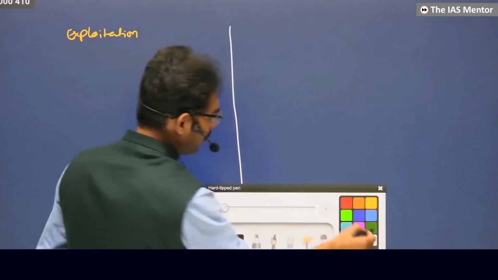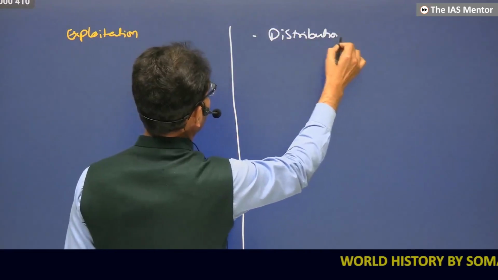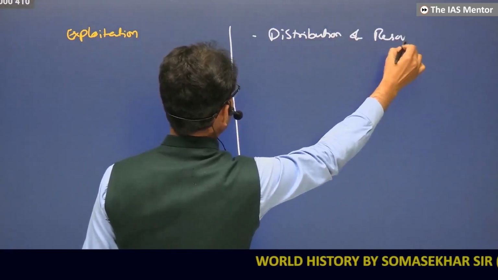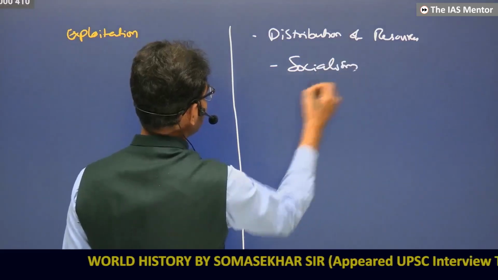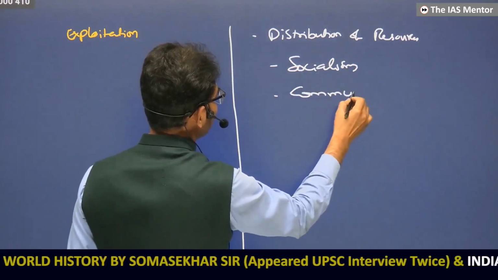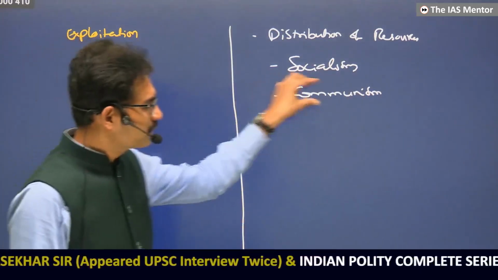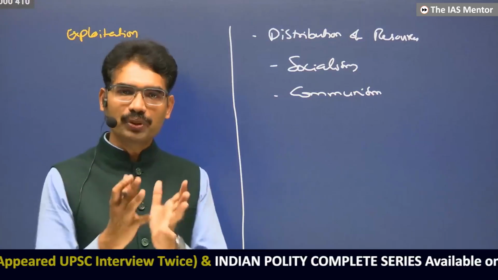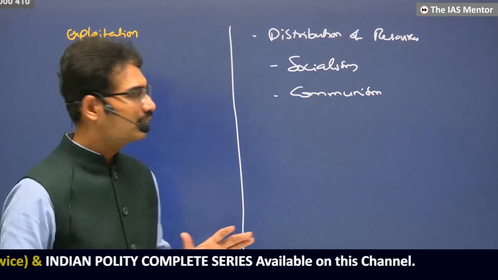And here people wanted distribution of resources, in the form of socialism and communism. Communism means the entire resources belong to the community, and whatever is required for everybody will be distributed.